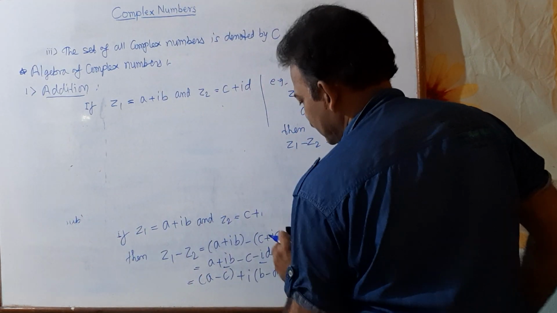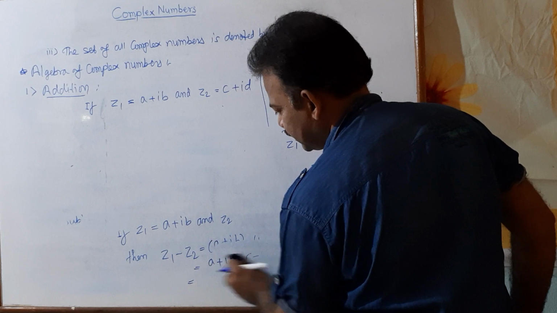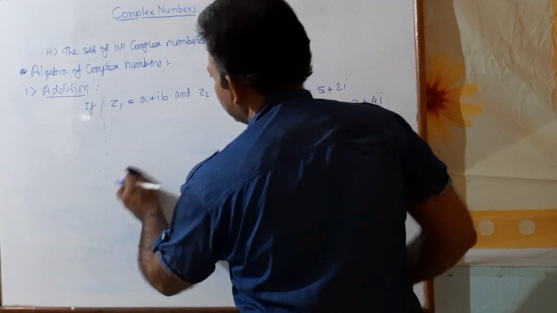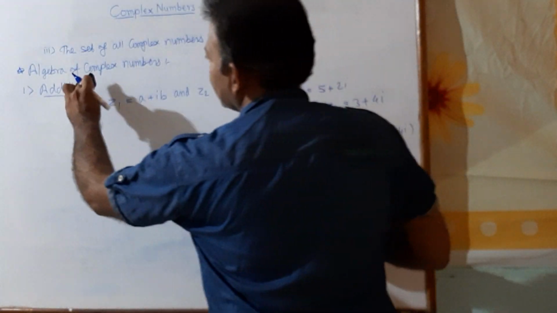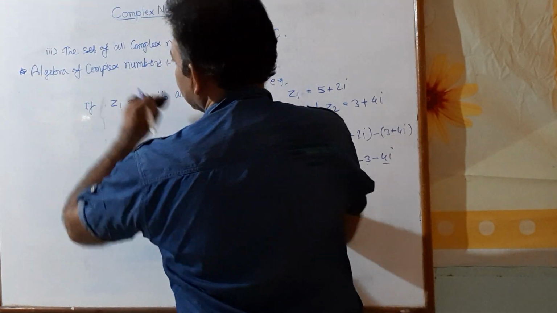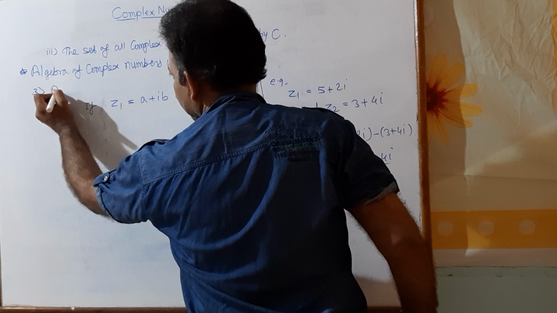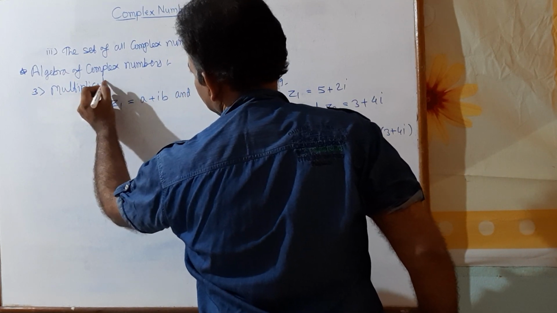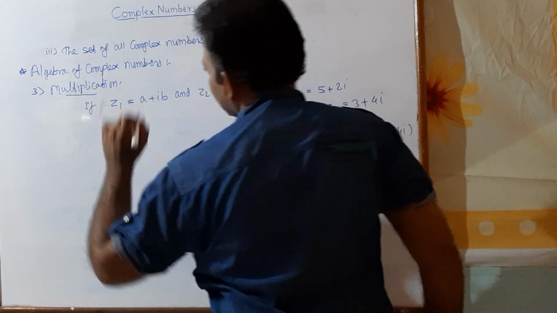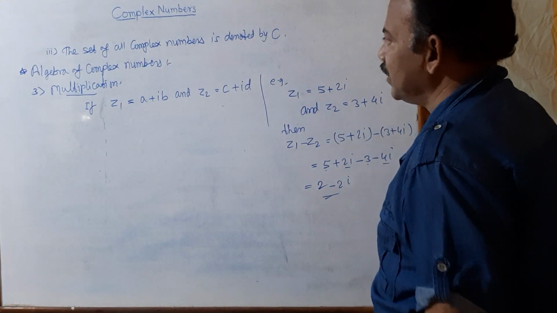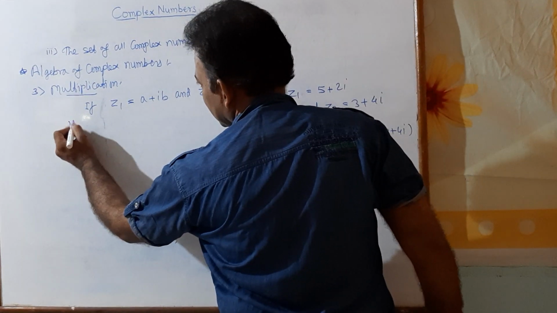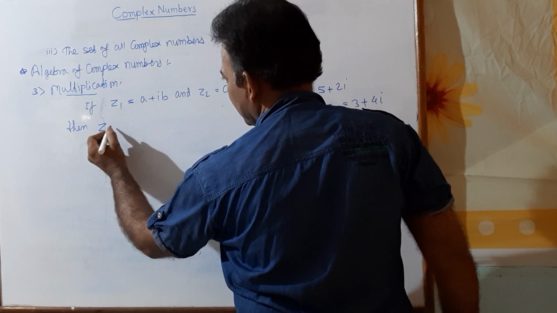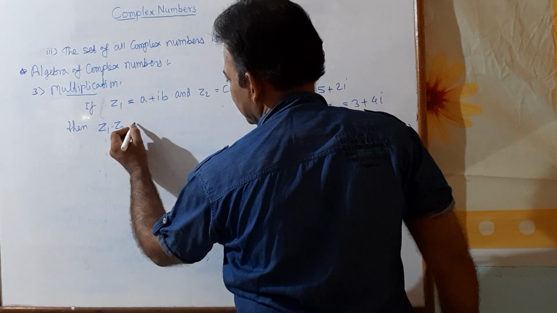Multiplication of two complex numbers, or the product of two complex numbers. We let Z1 equal the same a plus ib and Z2 equal c plus id. Third one, multiplication. Suppose Z1 is a plus ib and Z2 is c plus id. Then their product, or multiplication of two complex numbers, we denote by Z1 into Z2.